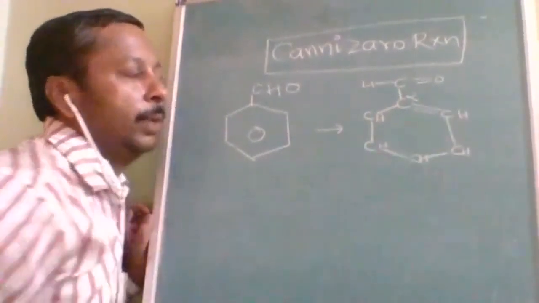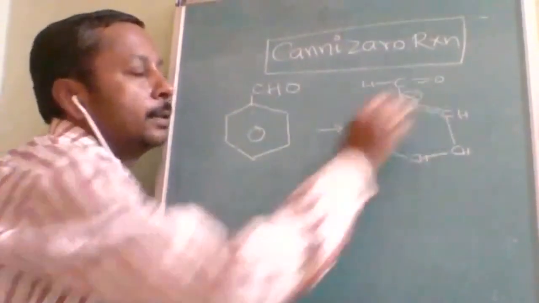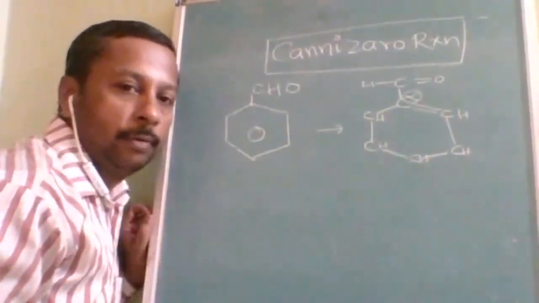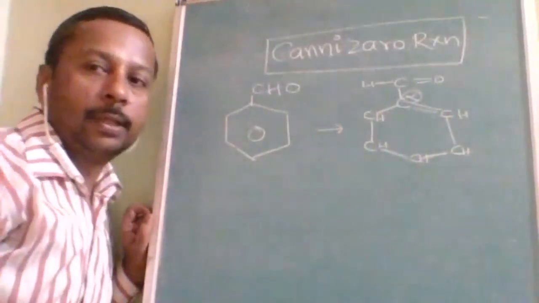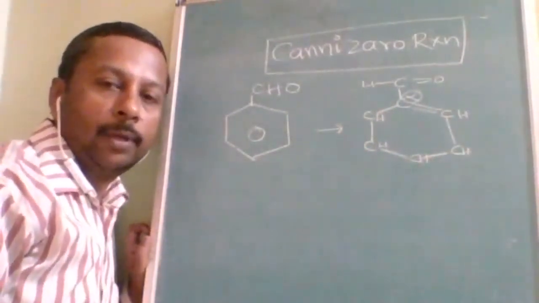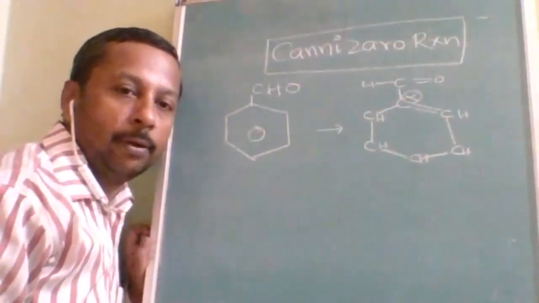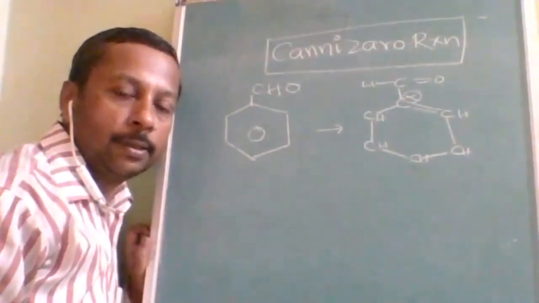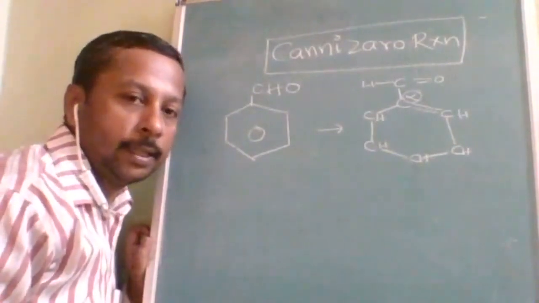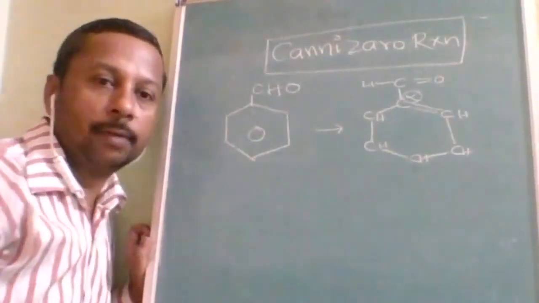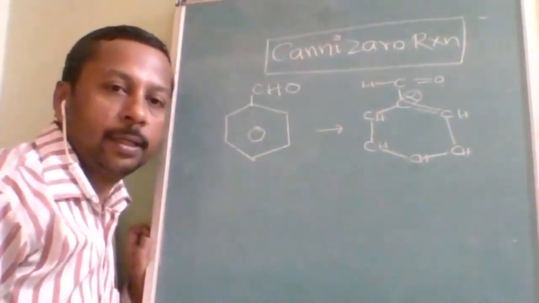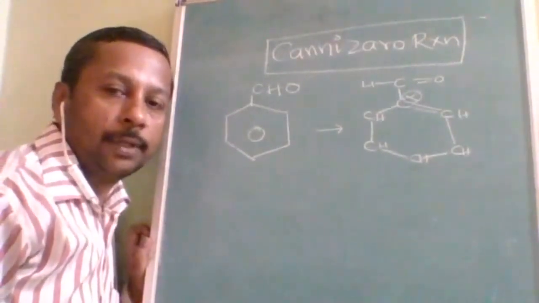So benzaldehyde lacks alpha hydrogen. Even though you provide it with dilute alkali, it will not be able to undergo condensation, because one of the conditions required for aldol condensation is not satisfied, that is, the presence of alpha hydrogen.